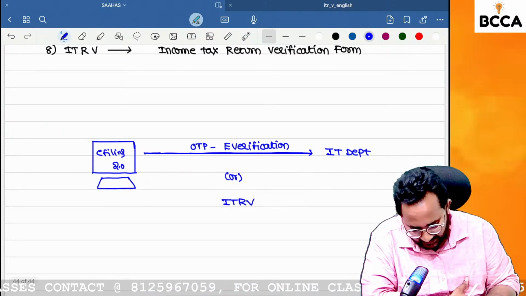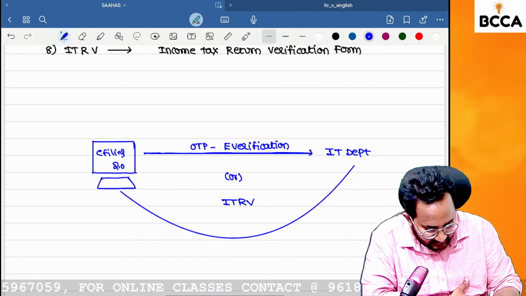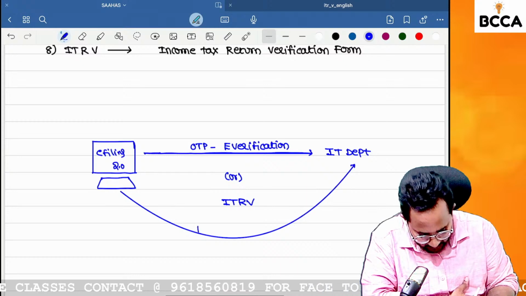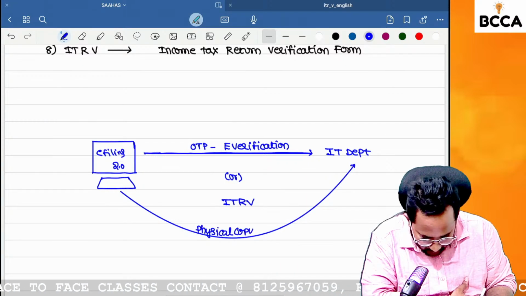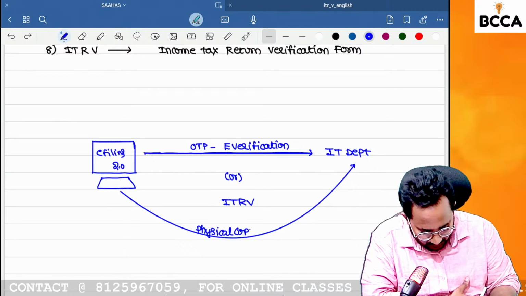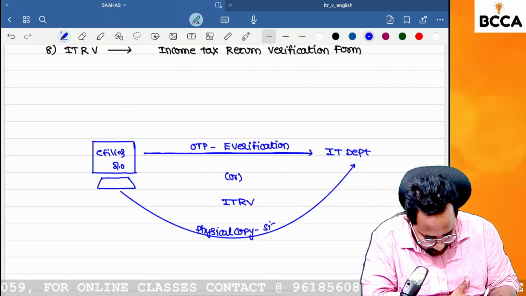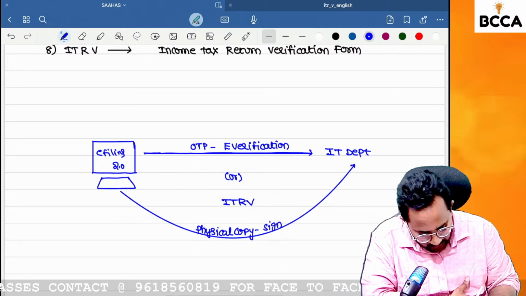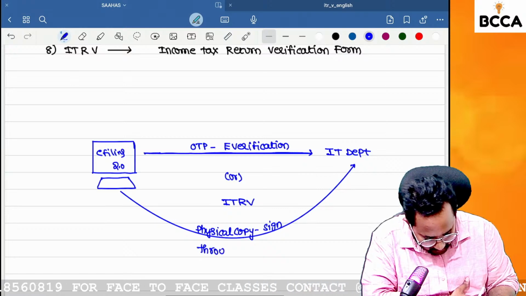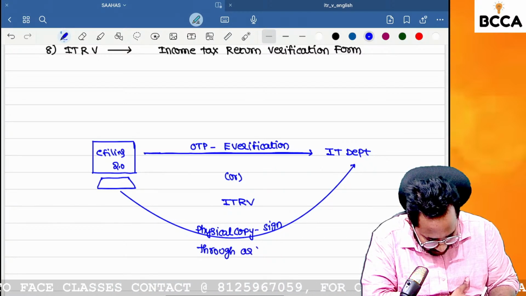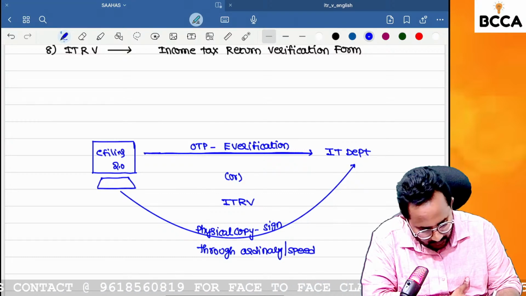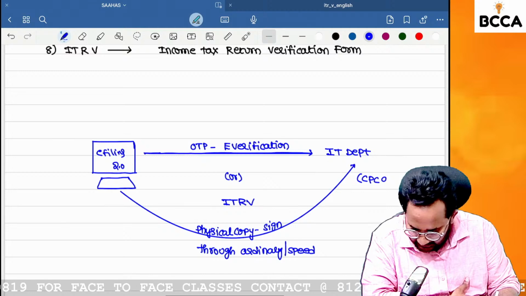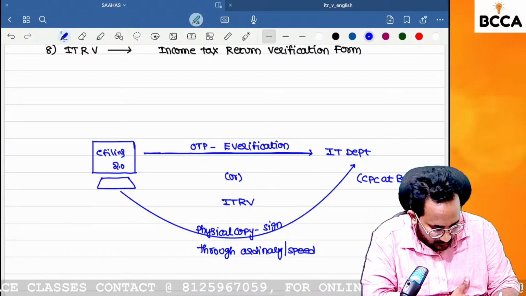What is ITR V? You have to send the physical copy, in which you have to sign. Can you tell me how to post it? Through ordinary or speed post. It will reach the Central Processing Center at Bangalore.